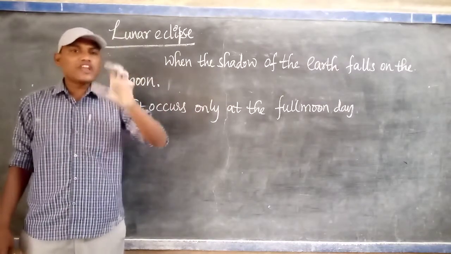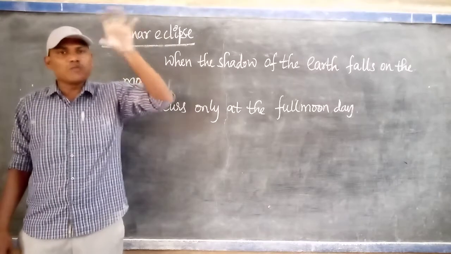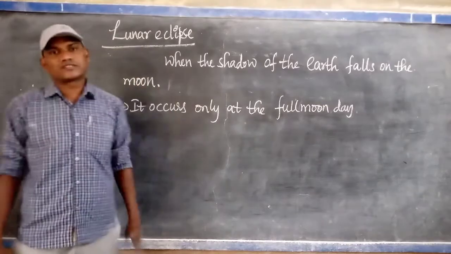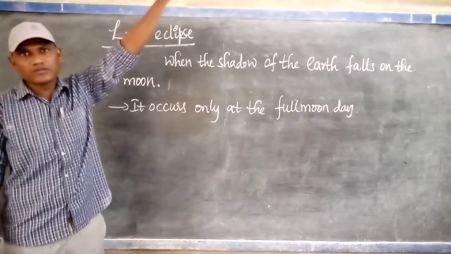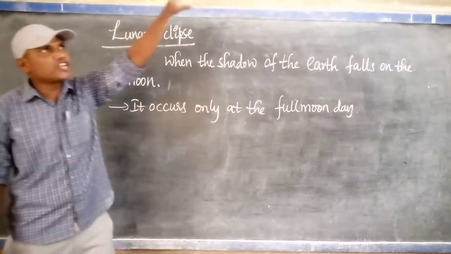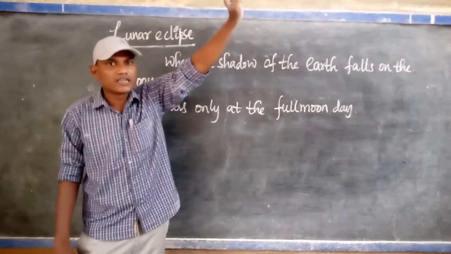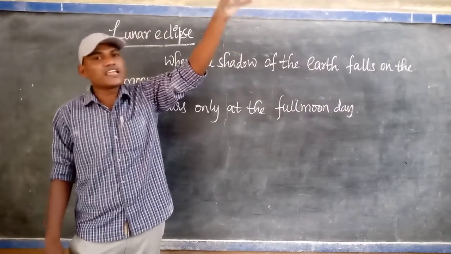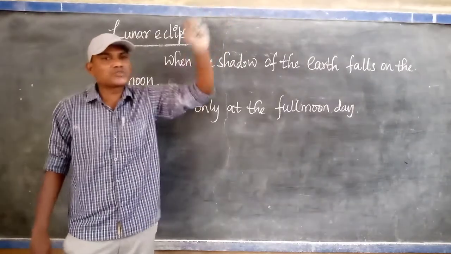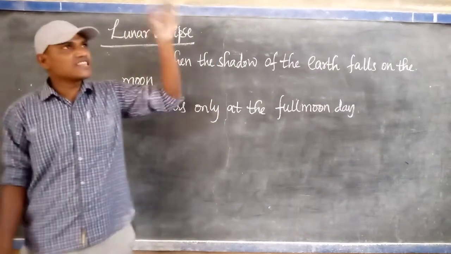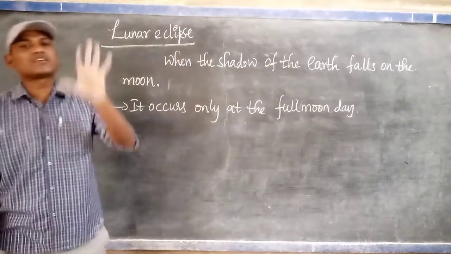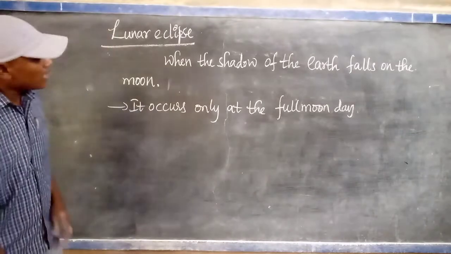So when we are observing at the full moon day, the Paurnami day only, we are observing which one? Lunar eclipse. You can see the moon, but what will happen at the time of lunar eclipse? Initially, at night time, you can see the moon clearly. But suddenly, full moon is nothing but the entire moon appears to us clearly from the surface of earth. At that day only, sometimes the moon does not appear to us from the surface of earth. That is called lunar eclipse.